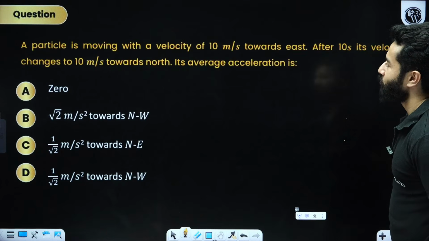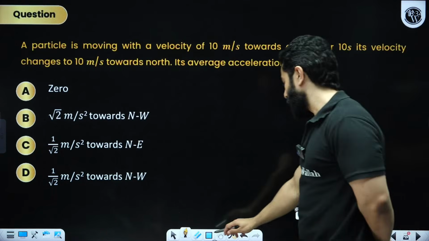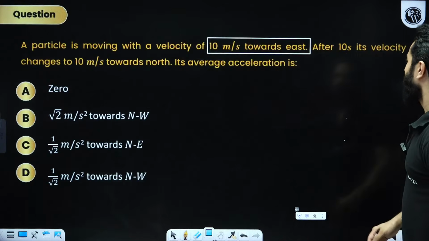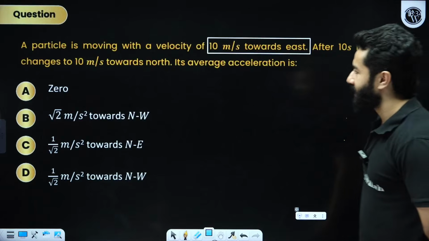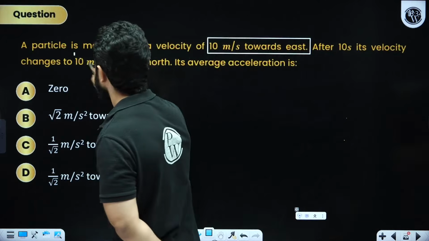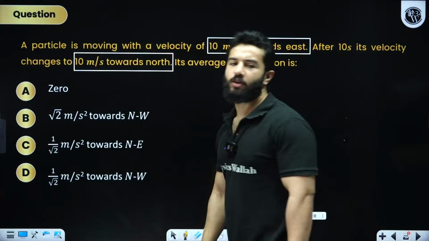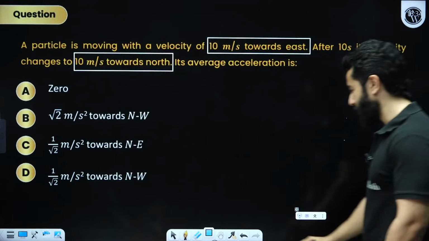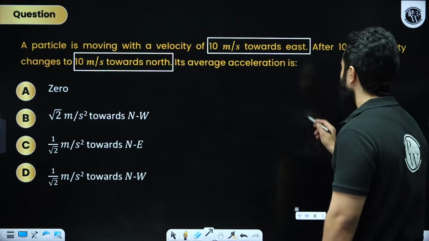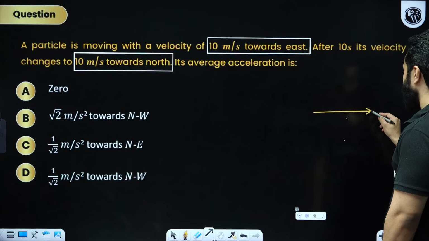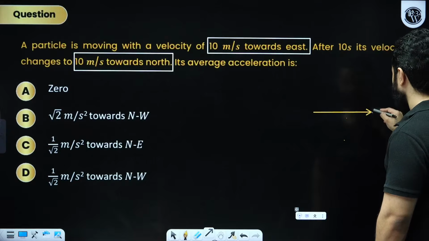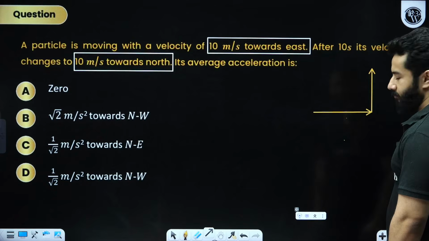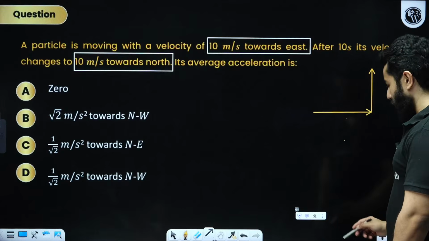A particle is moving with a velocity of 10 meter per second towards east. This is an easy problem, so you guys can solve it. After 10 seconds, its velocity changes towards north. So magnitude does not change, but direction changes. Initially velocity was towards east, then its velocity changed in this direction.